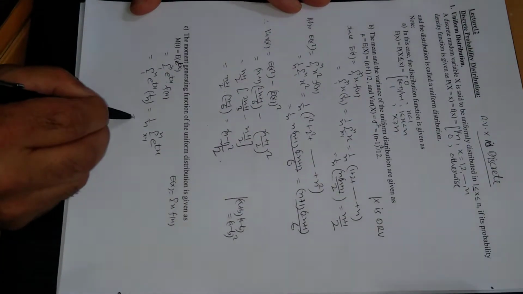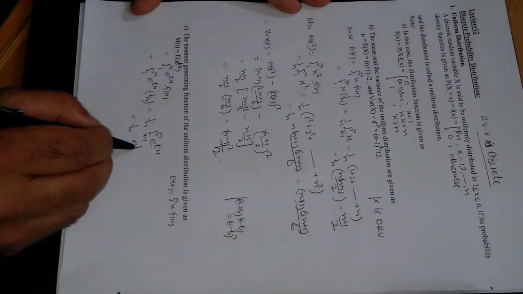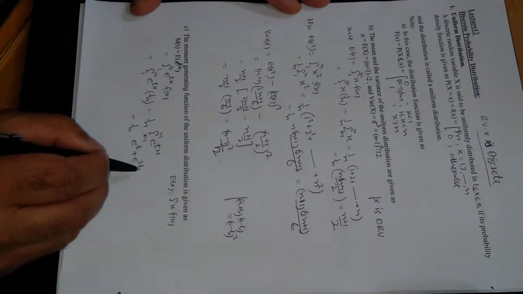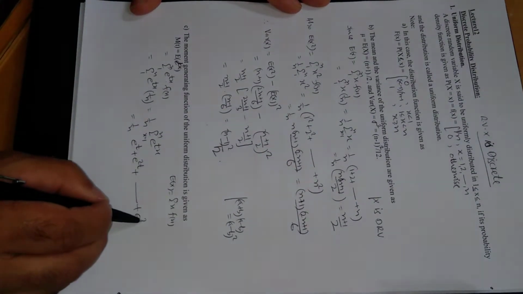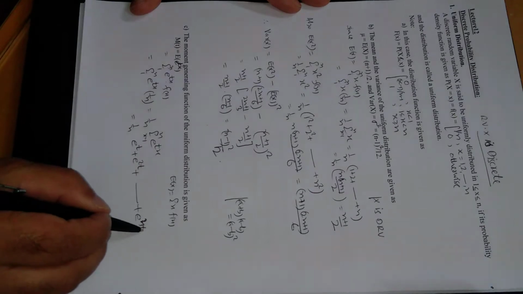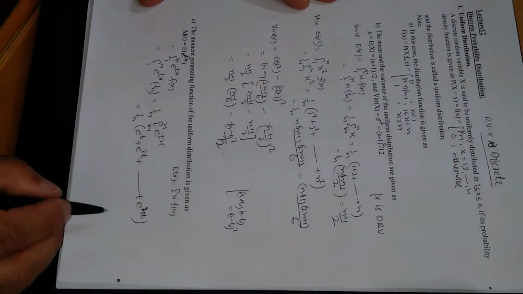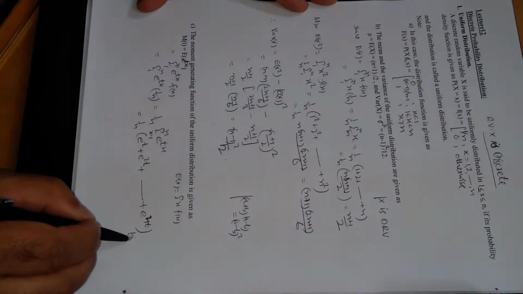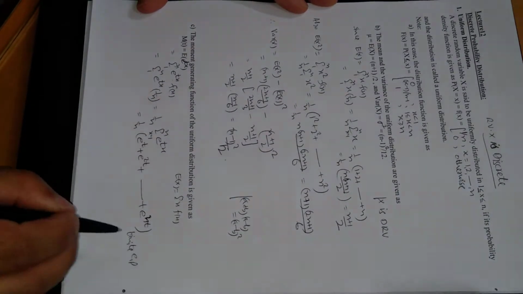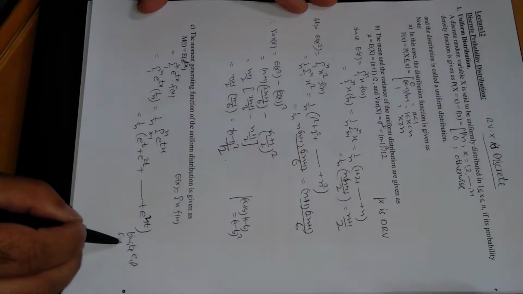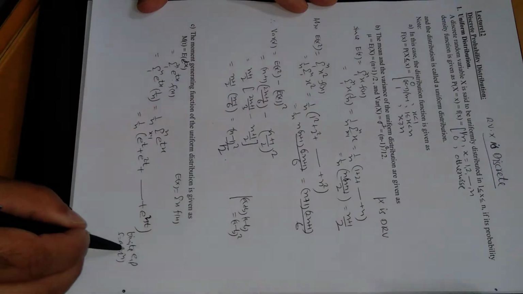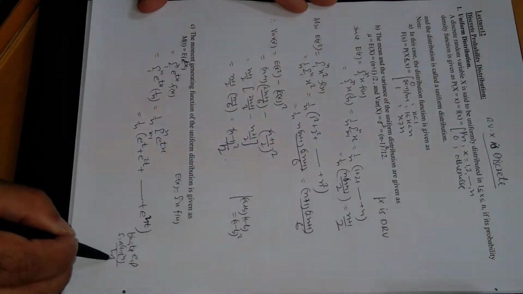Now put the value of n. This is e^t, e^2t plus so on up to e^nt. So this is a finite GP, and its sum is a(1 − r^n)/(1 − r).